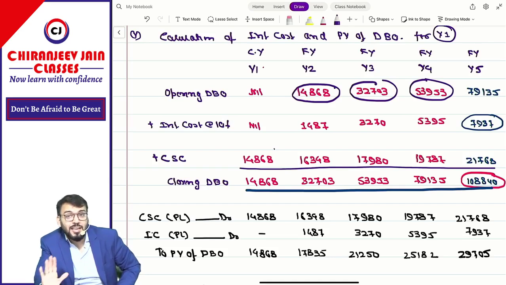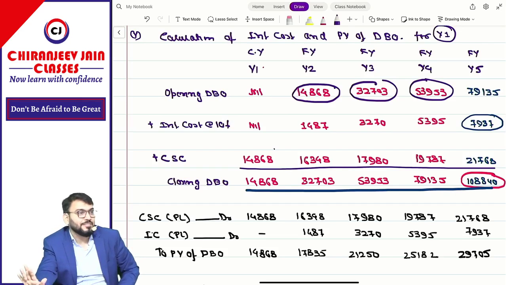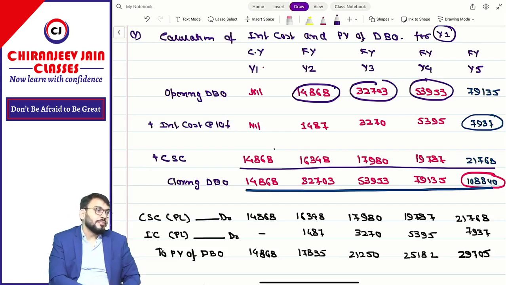That actuarial gain or loss will be transferred to PL immediately. Understood? In the exam they will give you the actuarial gain or loss only to pass the entry. They will not ask you to calculate that, so don't worry about that.